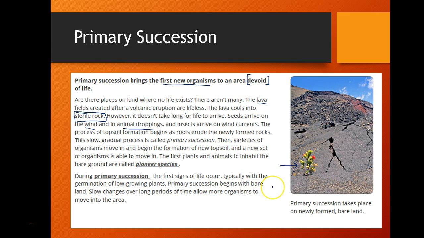The first plants and animals to inhabit the bare ground is what we call pioneer species, and that's because, again, they're the first organisms to inhabit this land.